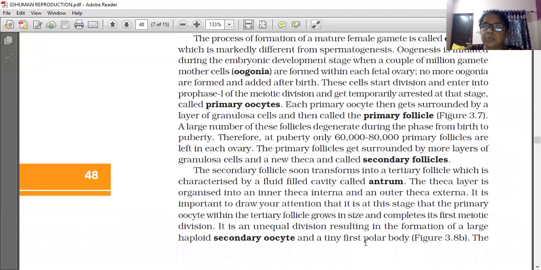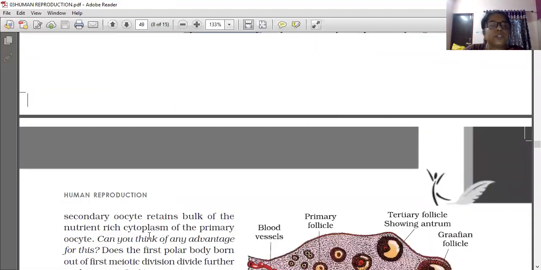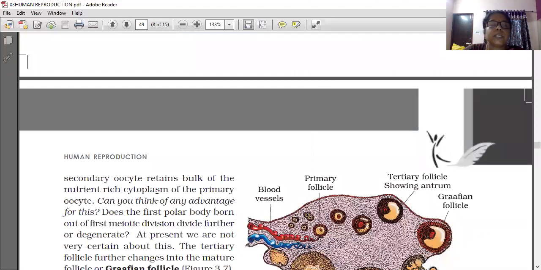As meiotic cell division takes place, the newly formed secondary oocyte is haploid in nature. The secondary oocyte retains the bulk of the nutrient-rich cytoplasm of the primary oocyte.